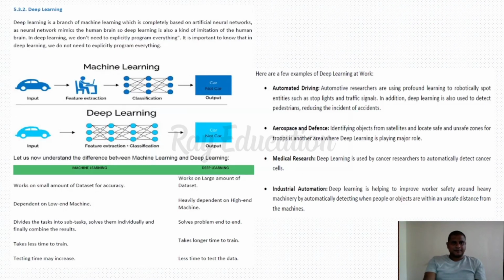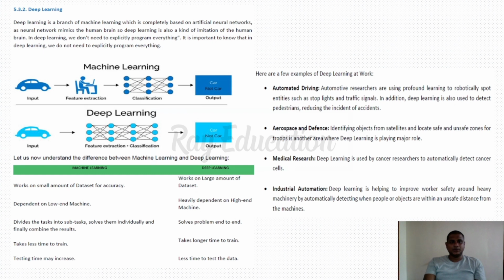Next one, deep learning. Deep learning is a branch of machine learning. You want to keep one thing in mind, deep learning and machine learning are both subsets of artificial intelligence. Deep learning is a branch of machine learning which is completely based on artificial neural networks. When the word ANN comes, the deep learning technique comes. As a neural network mimics the human brain, deep learning is also a kind of imitation of the human brain.